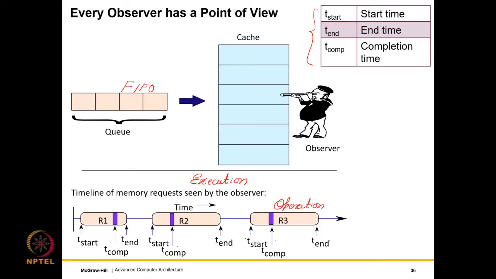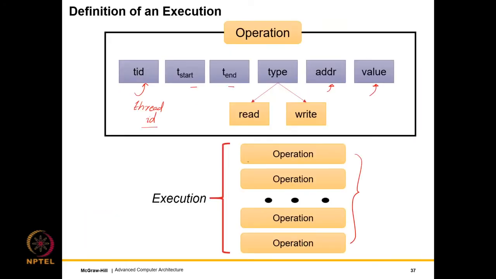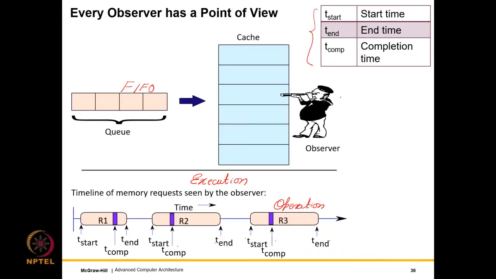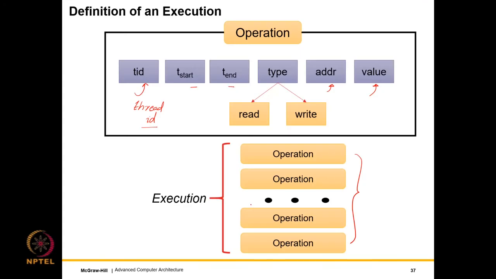All right, so an execution, as you see, is a list of operations, and each operation has a thread ID, a start and end time, a read write type, an address, and a value. And we have correlated an execution with the figure over here.